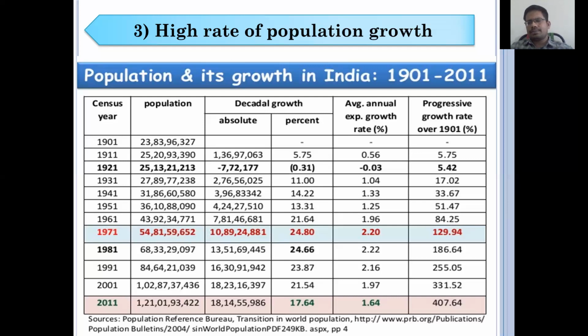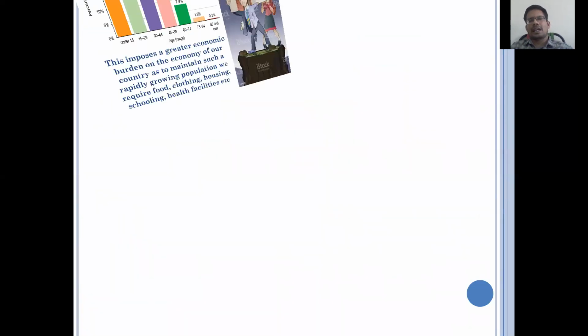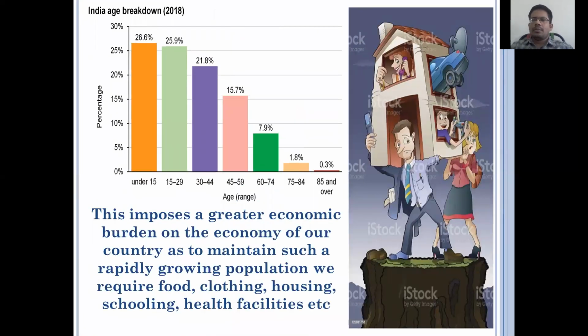So this high rate of population creates more pressure on the Indian economy to provide food, clothing, housing, schooling, health facilities, and many more things.